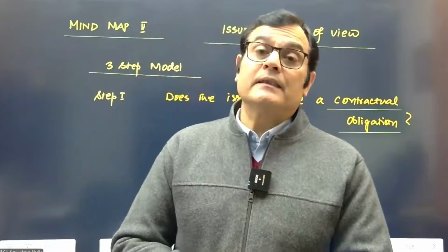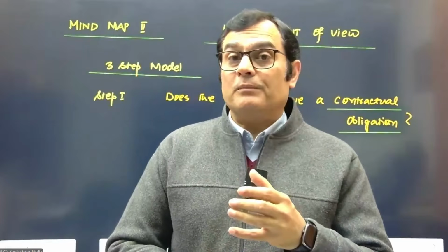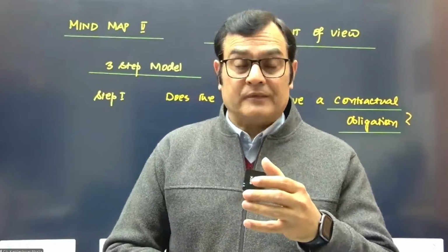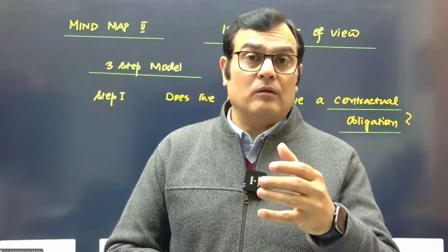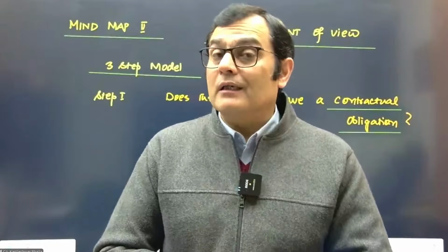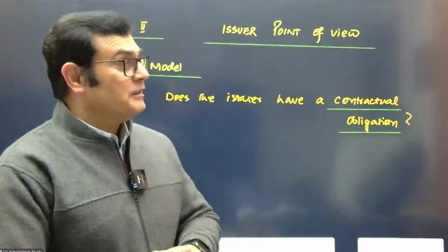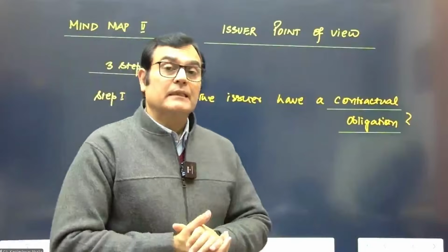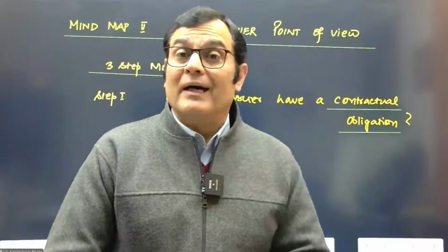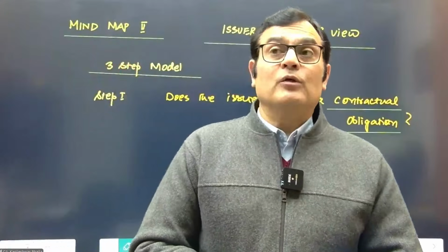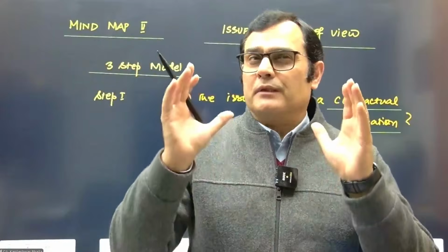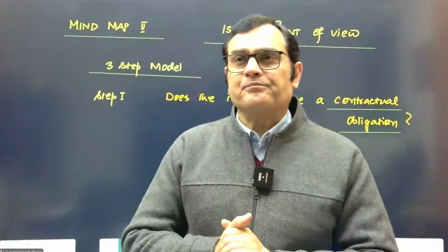Because when you pay the income tax to the government, it is an obligation which is statutory. It is an obligation which is by law. So it does not fall under the ambit of a contractual obligation. So your focus needs to be: is the obligation by contract? When we look at a contractual obligation, just keep it in mind.